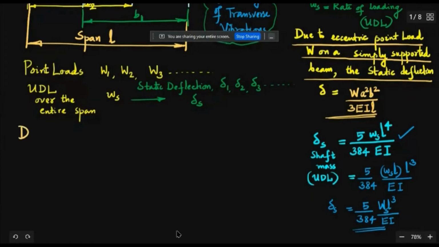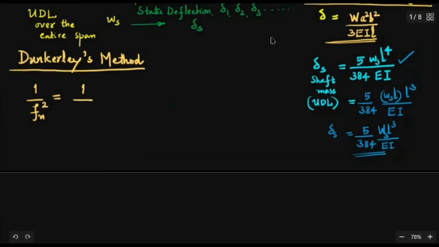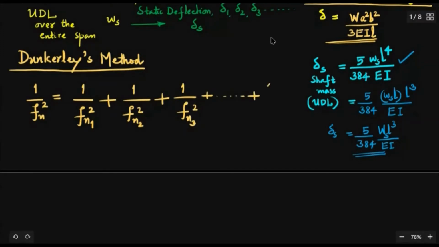So let's call it like this, Dunkerley's method. So we have Dunkerley's method to find out the natural frequency in such a case. When you have number of point loads, UDL acting on this, it's an empirical formula that is equal to 1 by Fn1 square plus 1 by Fn2 square plus 1 by Fn3 square and so on. And if you want, you can add the last one also, that is 1 by Fns square. Okay, that is for the UDL part.